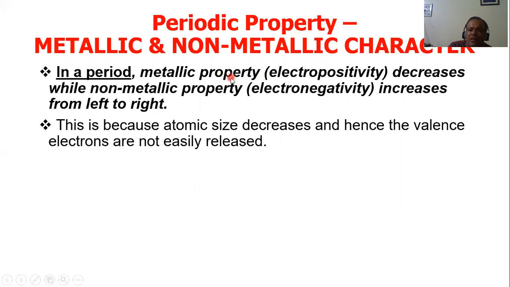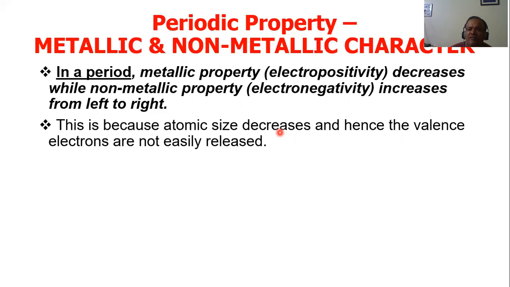So metallic character is related to atomic size. Because the atomic size decreases from left to right in a period, the metallic character also decreases. But because the metallic character decreases, the non-metallic character will increase. Now, what is metallic character? The tendency of an element to donate electrons. Okay, how easily an atom donates electrons is called a metallic character.